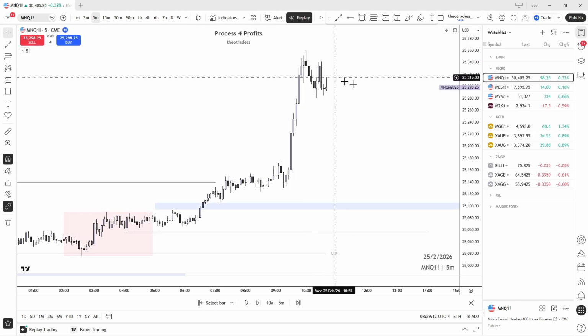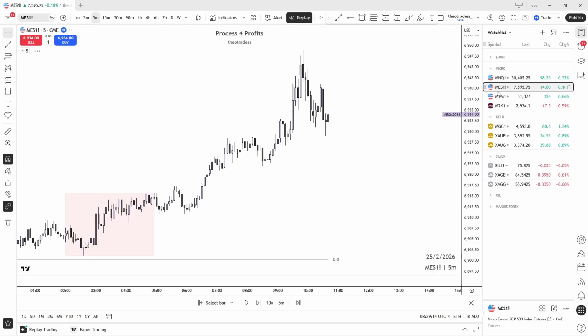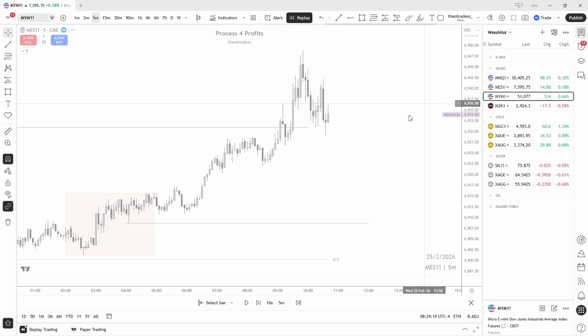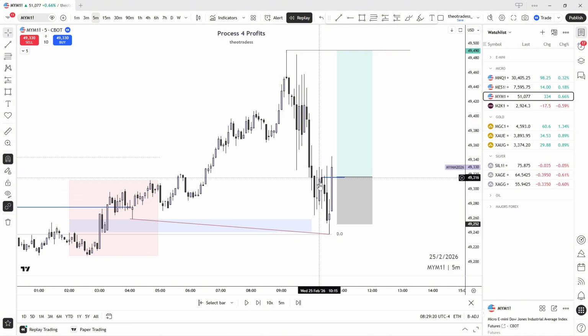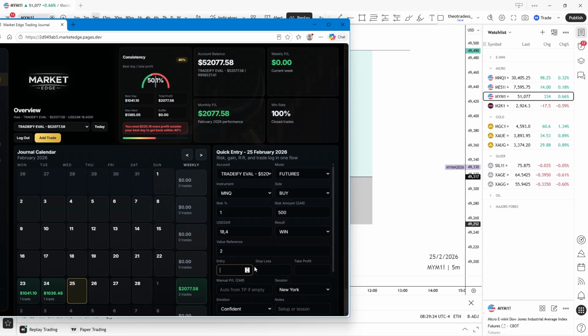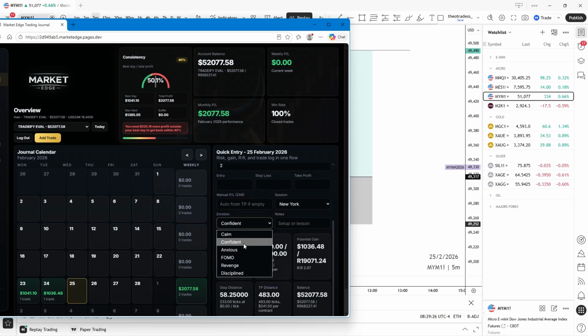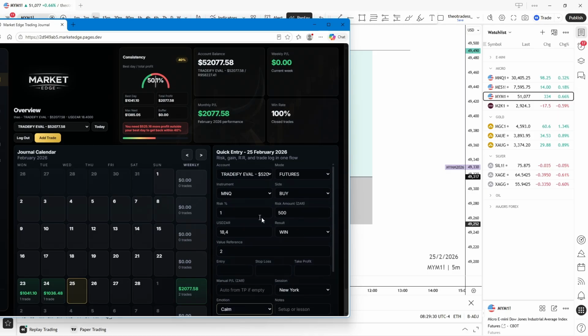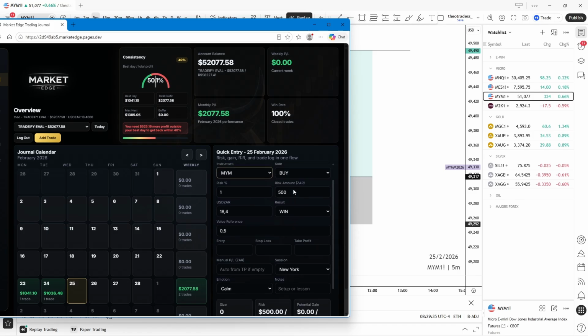We can clearly see the other assets don't look that good. This is the asset that I want to take because it's the one making the change in delivery. We waited for that change in delivery. This is MYM, and this is a buy.